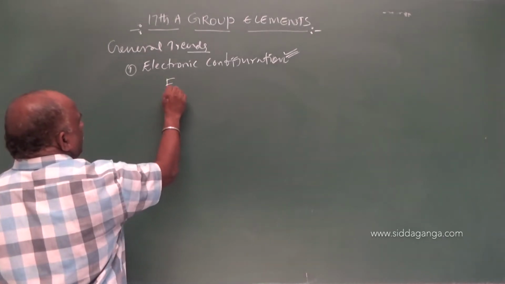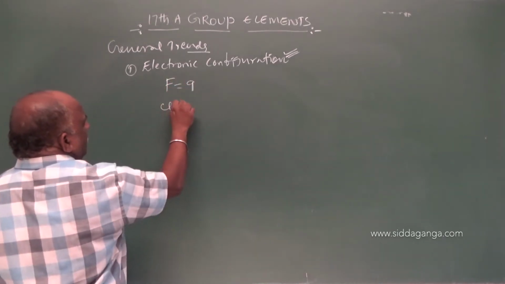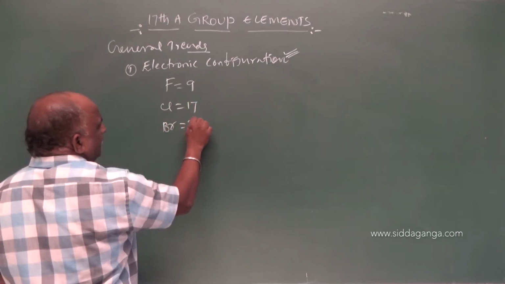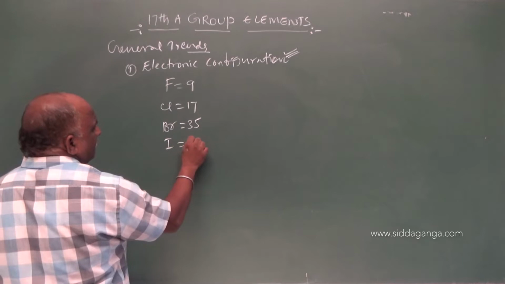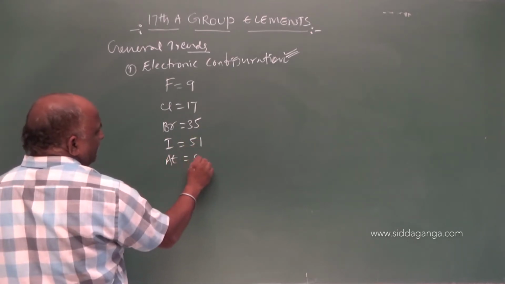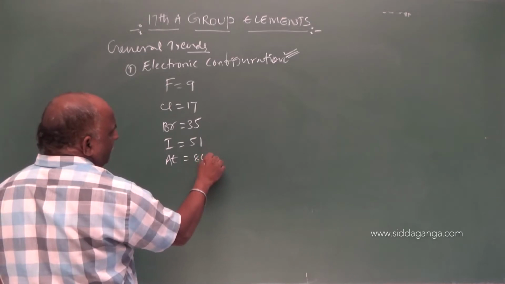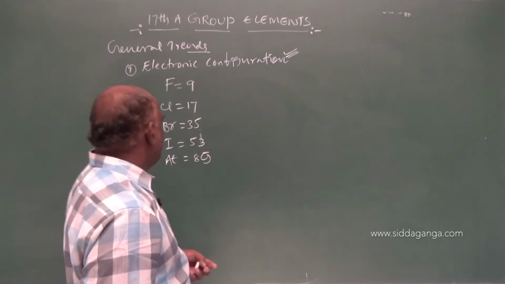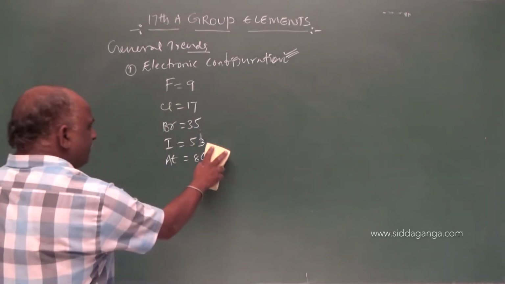Fluorine, atomic number 9, chlorine 17, bromine 35, iodine 53, astatine 85.